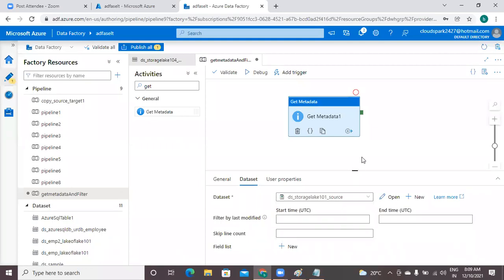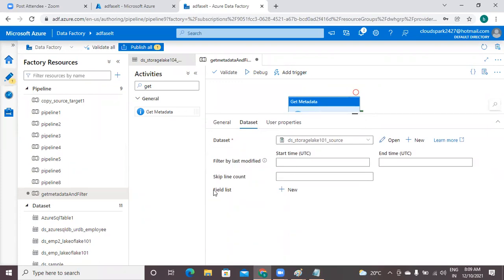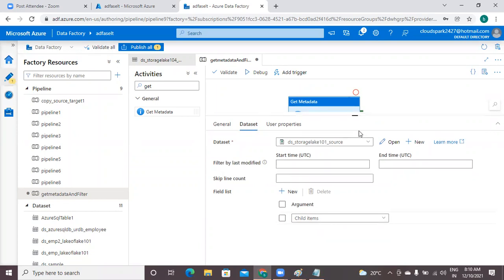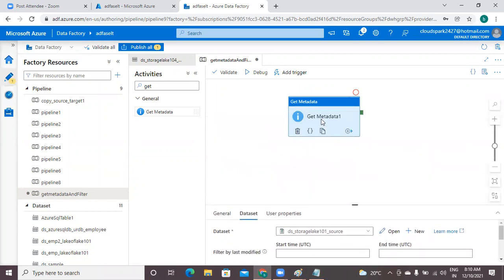But one more option you need to set here. In the field list, click on new. There is an option child items here. Select that. The remaining options I will discuss at the time of explaining parameterization. For now, just go with child items. So for this activity, all settings are completed.